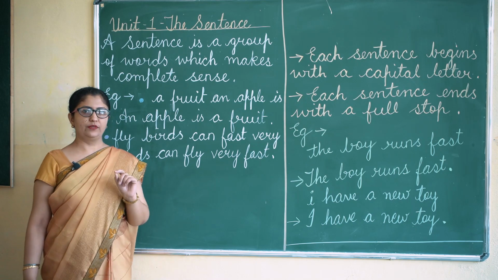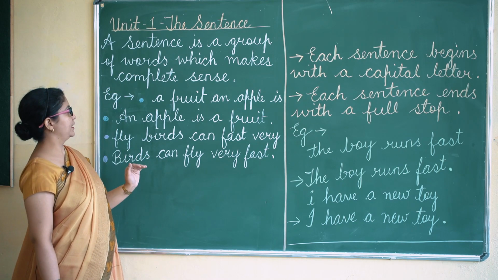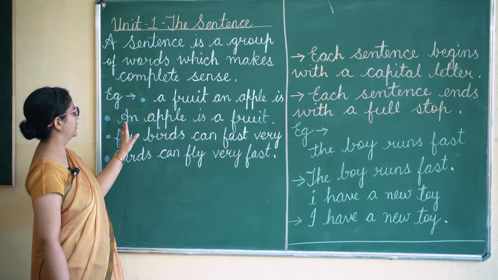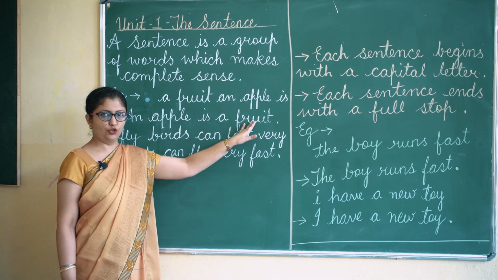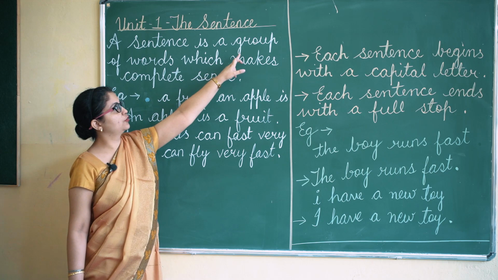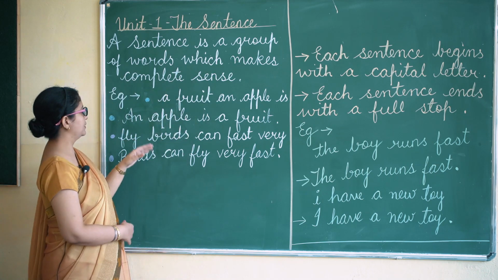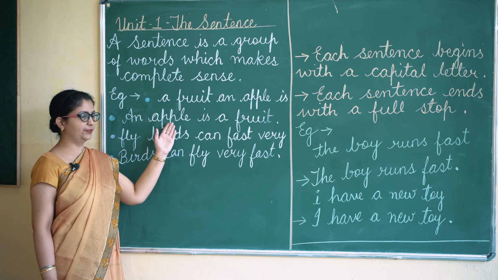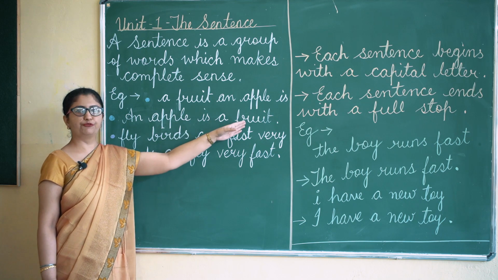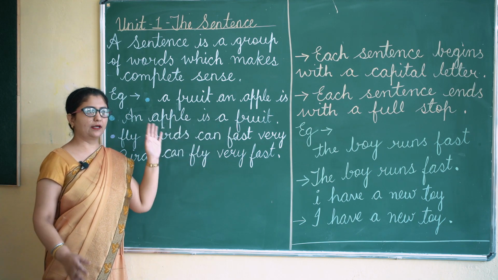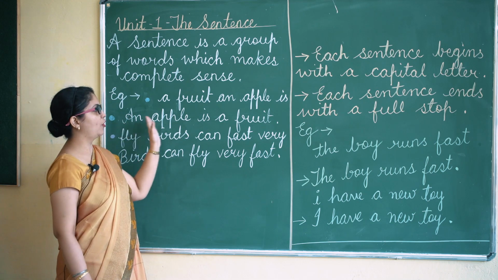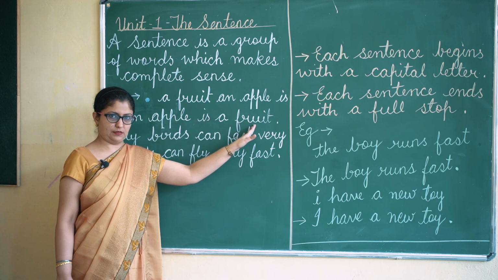For example, if I say, an apple is a fruit, it is a group of words, apple, is, fruit. When they come together, they form a sentence.